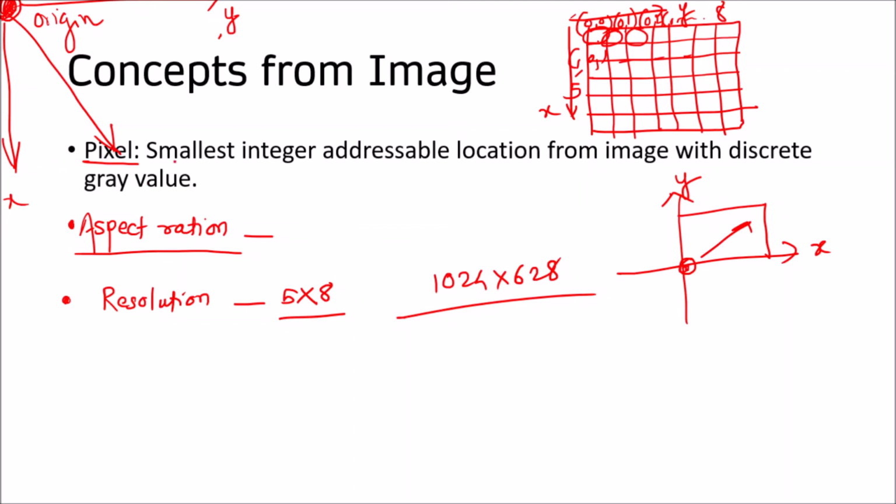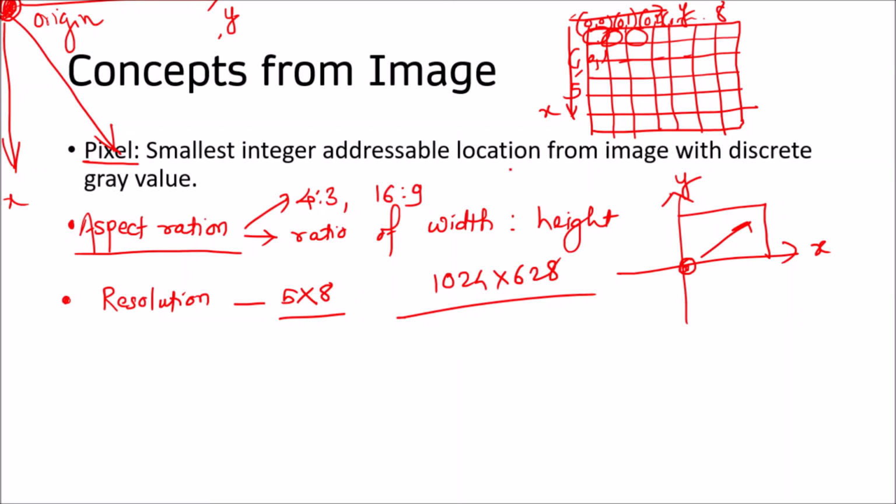Now what is the aspect ratio? Aspect ratio is the ratio of width to height. The standard aspect ratios are 4 to 3, 16 to 9 and so on.